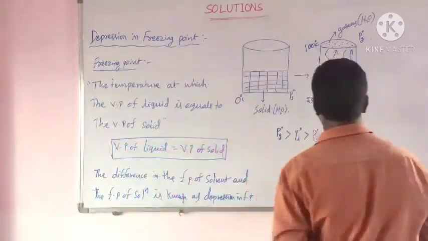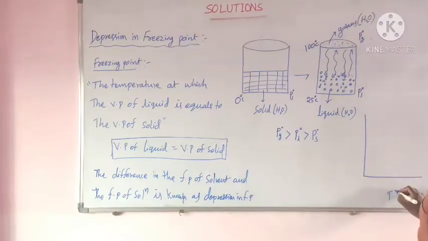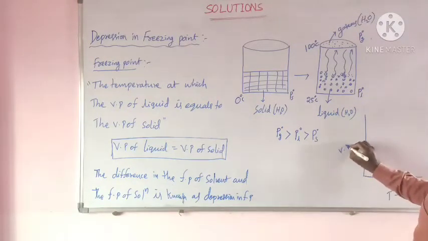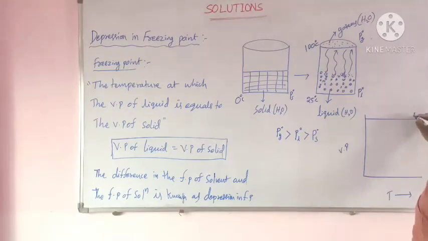Here observe this graph. What happens here? Temperature, vapor pressure, and this is atmospheric pressure. When solvent temperature decreases, the vapor pressure of solvent also decreases.